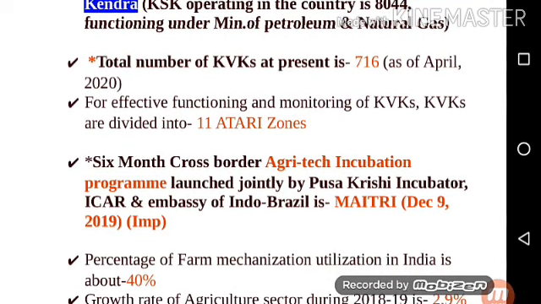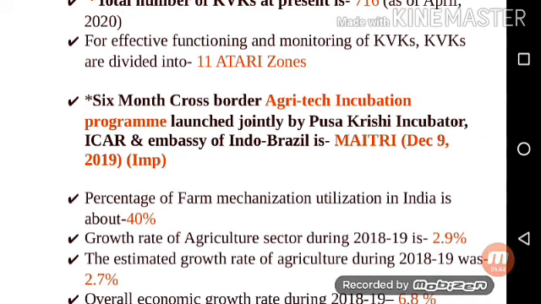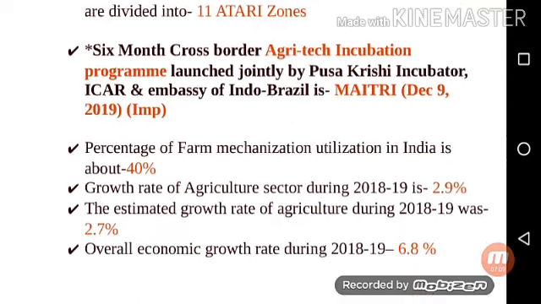Next point is, for effective functioning and monitoring, KVKs are divided into 11 ATARI zones. Next point is, this one is important. A 6-month cross-border Agri-Tech Incubation Program launched jointly by Pusa Krishi Incubator ICAR and the Embassy of Brazil in India. This one is known as MATRI. Launched on December 9, 2019.